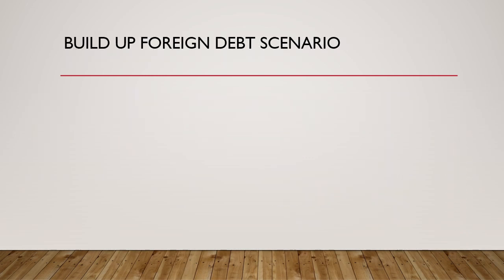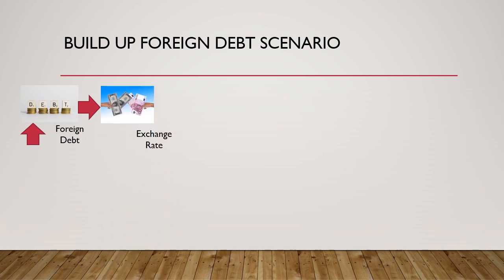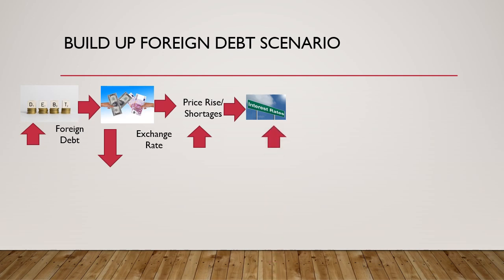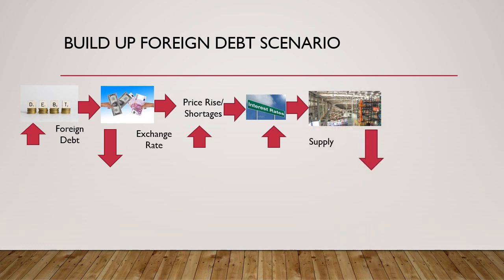And that would mean a buildup in the foreign debt of the economy, thereby ultimately leading to a bigger fall in the exchange rate, a devaluation of the currency, which would then lead to further price rises, shortages of raw material in the economy, and an increase in the domestic interest rates, both of which would impact the supply and lead to a big supply shock.